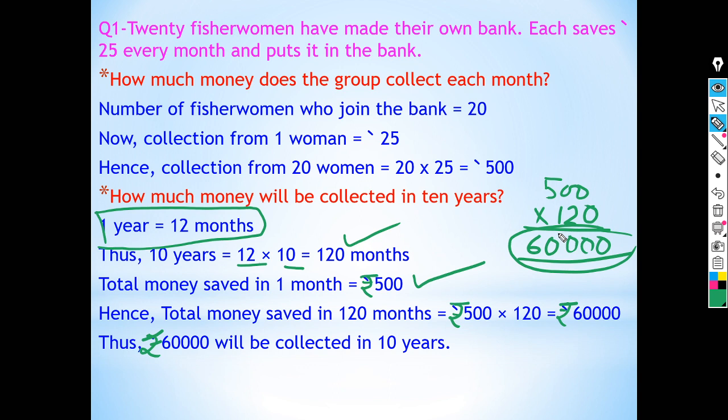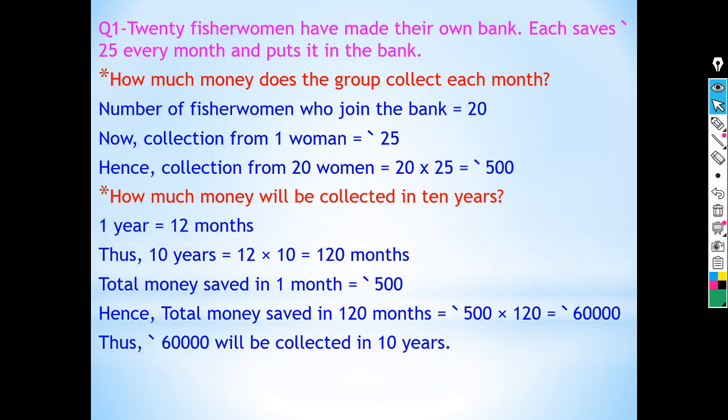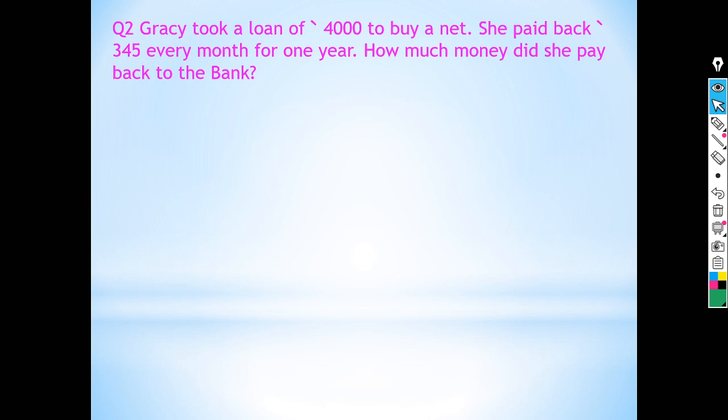Okay, here is the solution part. Now come to the next question. Gracie took a loan of rupees 4,000 to buy a net. She paid back rupees 345 every month for 1 year.